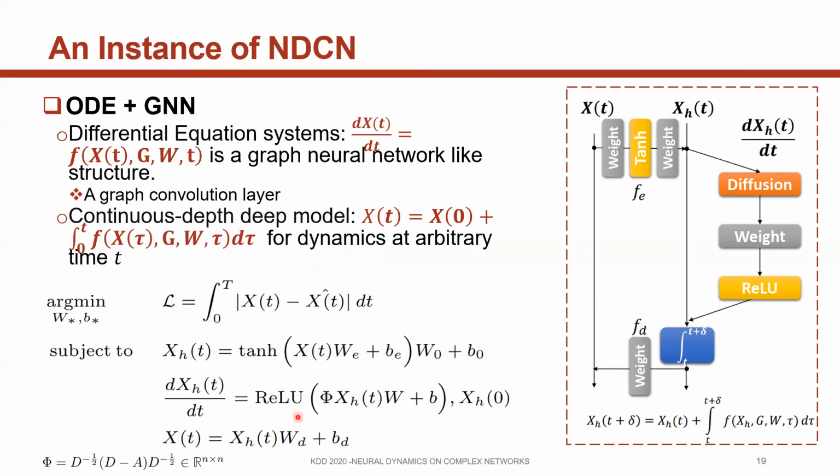We integrate over continuous times to get a continuous depth model, which can capture dynamics at arbitrary time. So we can illustrate this by this framework. This is the encoding, this is the decoding, this is the integral, this is the graph convolution. So we integrate over time, and we can get the dynamics at arbitrary time t.